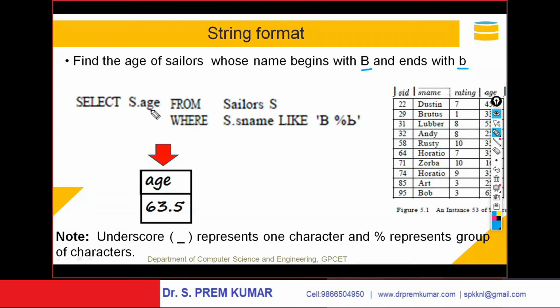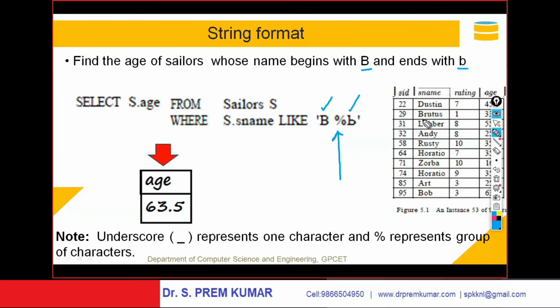Select S dot age, sailor age from sailor S, where S dot name like B percentage b, means starting character should be capital B, ending character should be small b, and if you use percentage, this percentage indicates group of characters. The percentage indicates group of characters. Capital B, small b, percentage. In between I am putting percentage. The name should start with capital B and end with small b.